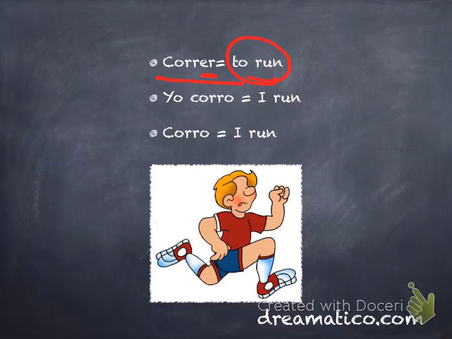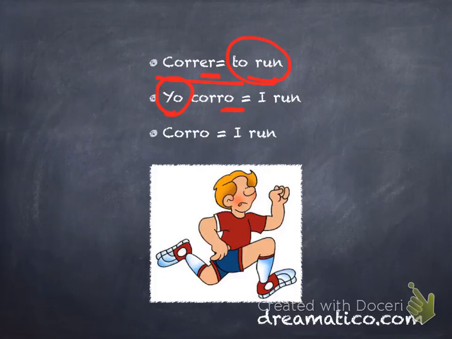You know it's in the infinitive because it's ER. So you know that to use it to say, I run, you run, we have to conjugate it. And that means we're going to change the ending here so that it's going to match. So for I run, I use the subject yo corro. And we'll go through the conjugations of these, but this is just to show you that you do have to conjugate it to say I run. You can't just say to run each time.